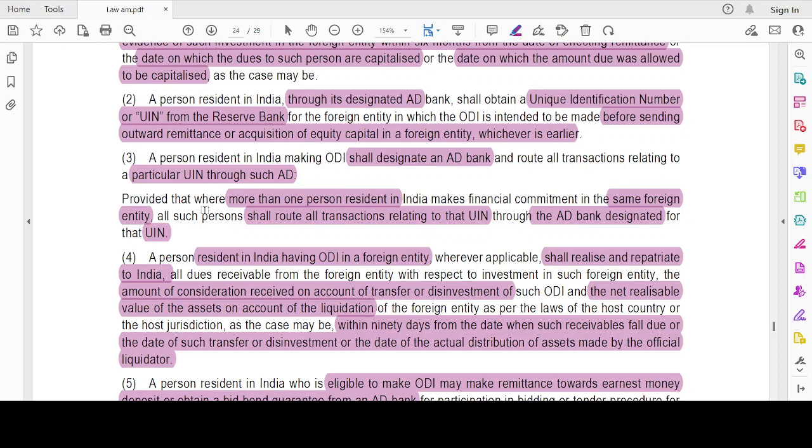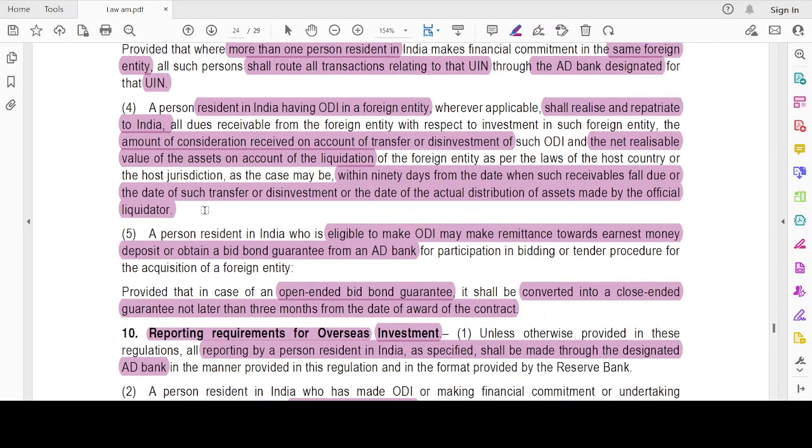For example, the UIN would be for these particular shares of ABC Inc. I'm going to obtain shares of ABC Inc. For that, I obtain the UIN from the Reserve Bank. Anybody who is going to acquire the shares of ABC Inc. will use this UIN and seek the service of that particular AD bank which is designated, if there is more than one person who is going to invest or make a financial commitment in that same entity.